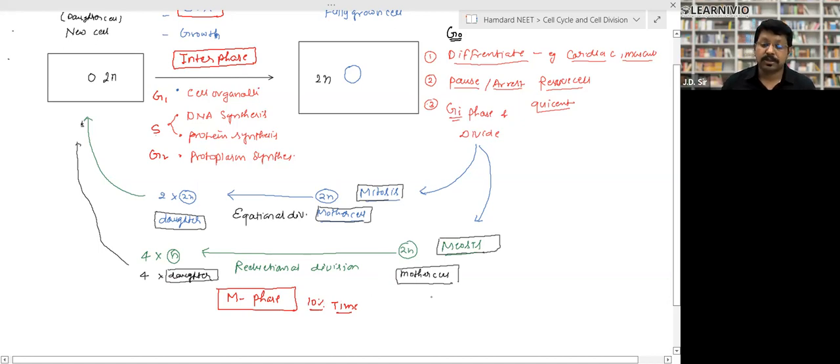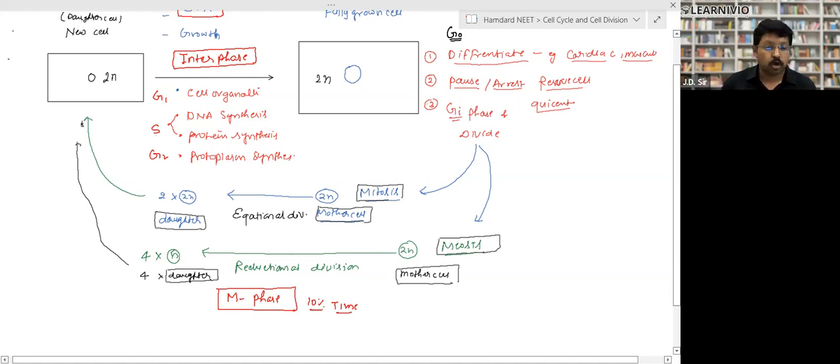So in meiosis, the number of chromosomes reduces. In mitosis, one mother cell divides into 2 daughter cells, but the chromosome number remains constant. But in meiosis, one mother cell divides into 4 daughter cells, and the number of chromosomes gets halved, right?